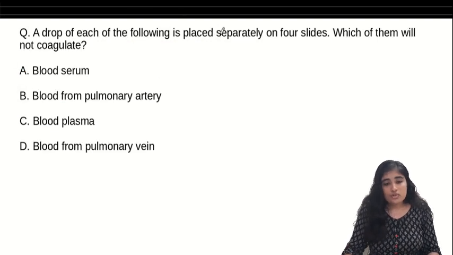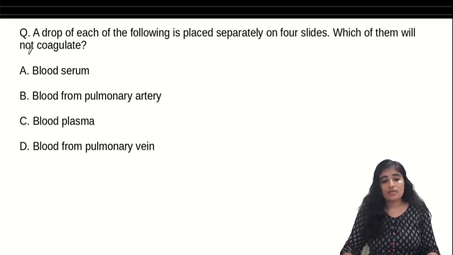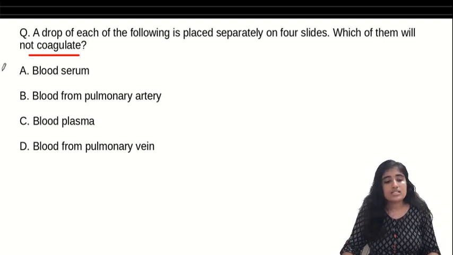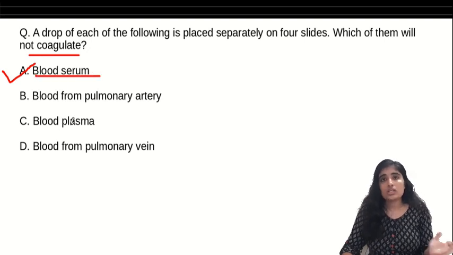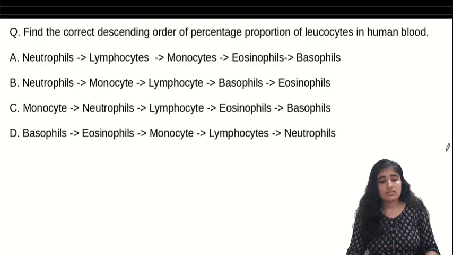A drop of each of the following is placed separately on 4 slides. Which of them will not coagulate? We have a direct answer for this. If it does not coagulate, it should not have what? Clotting factors. Which one does not have clotting factors in these? It is blood serum. Is it plasma? No, because plasma without clotting factors is serum. So option A is our answer.